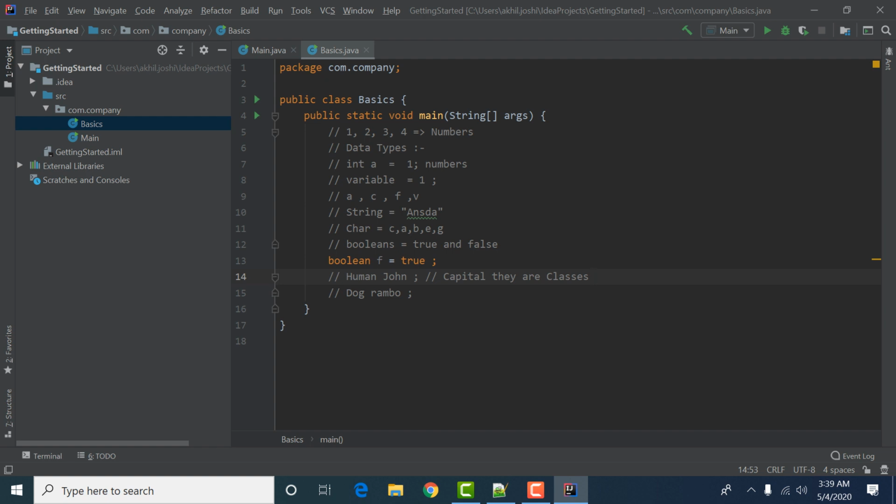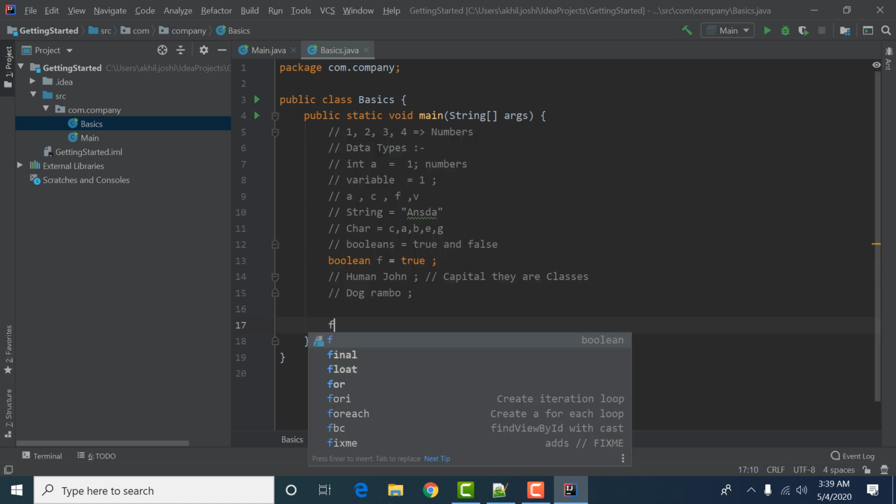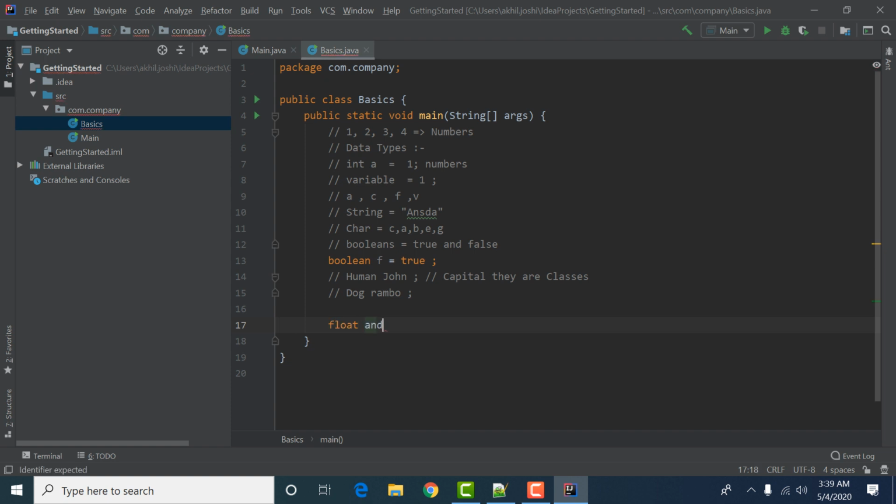Okay guys, so these are some data types, and along with that we have float and we have double. What these things are, these are totally abstract for now, I will tell you. Float is when we are covering values like 2.00, where there is a decimal along with some more values. These things are known as floats in Java. As we move on, we will get very familiar with these types of things.